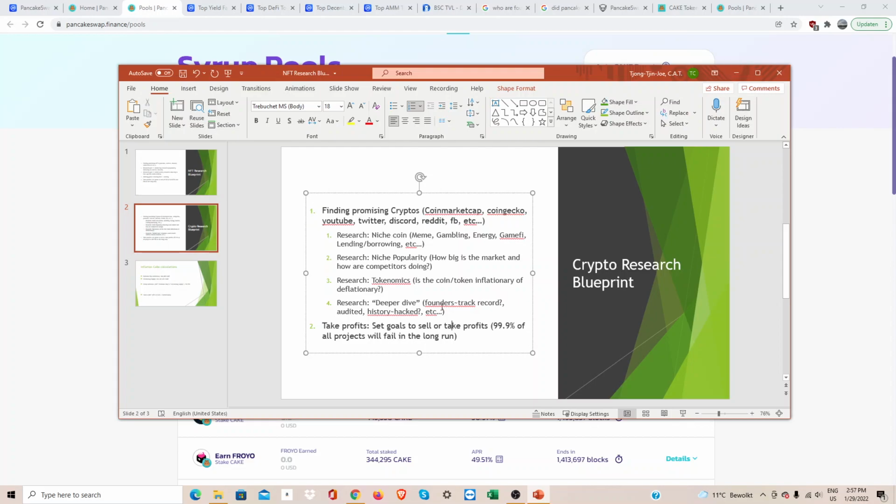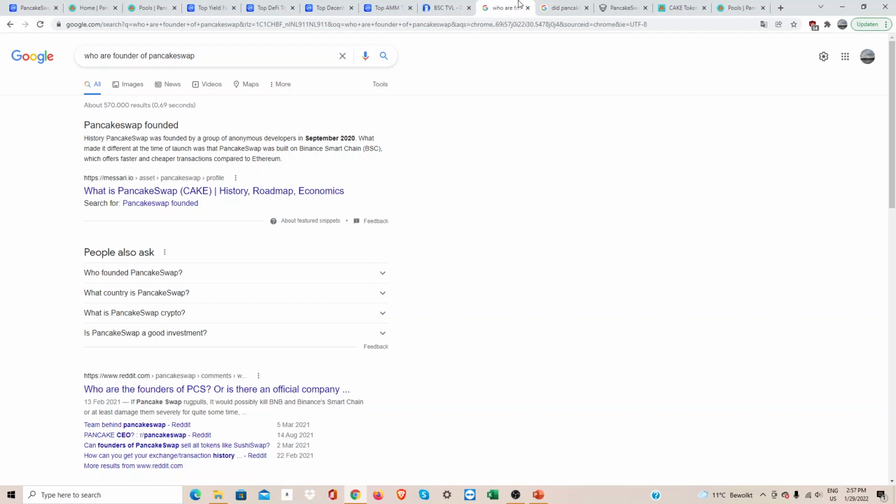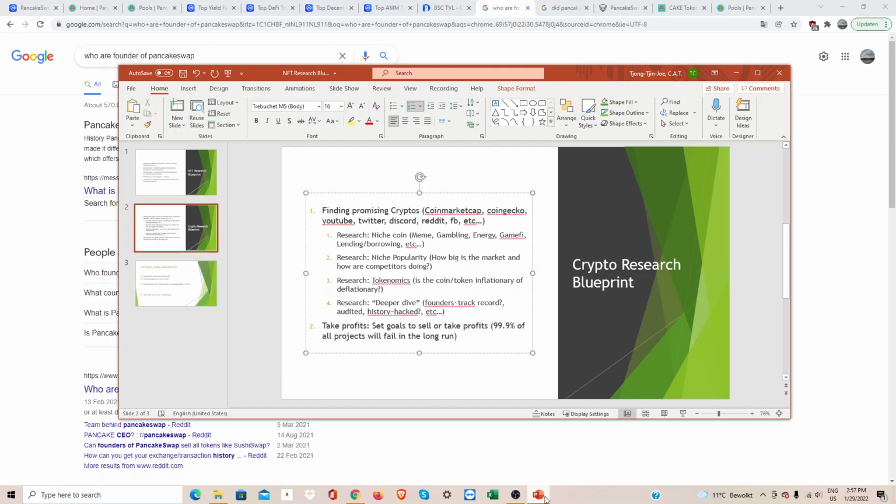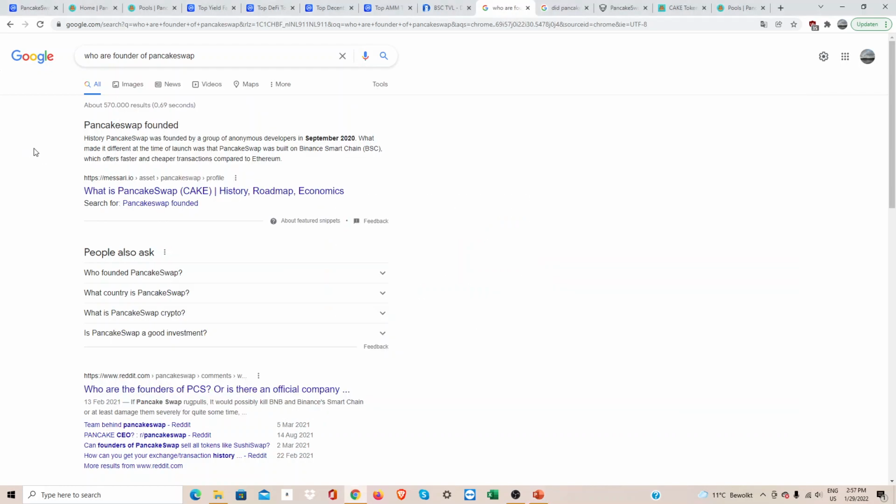First off, let's check out who the founders are. You can just simply Google who the founders of PancakeSwap are, and you can see that it was founded by a group of anonymous developers in September 2020. So the founders are anonymous, and that can be a red flag. But let's continue, because we cannot check who the founders are and if they have any experience in this. The reason why they're anonymous is because a lot of people in DeFi prefer to be anonymous, for their own safety, etc.